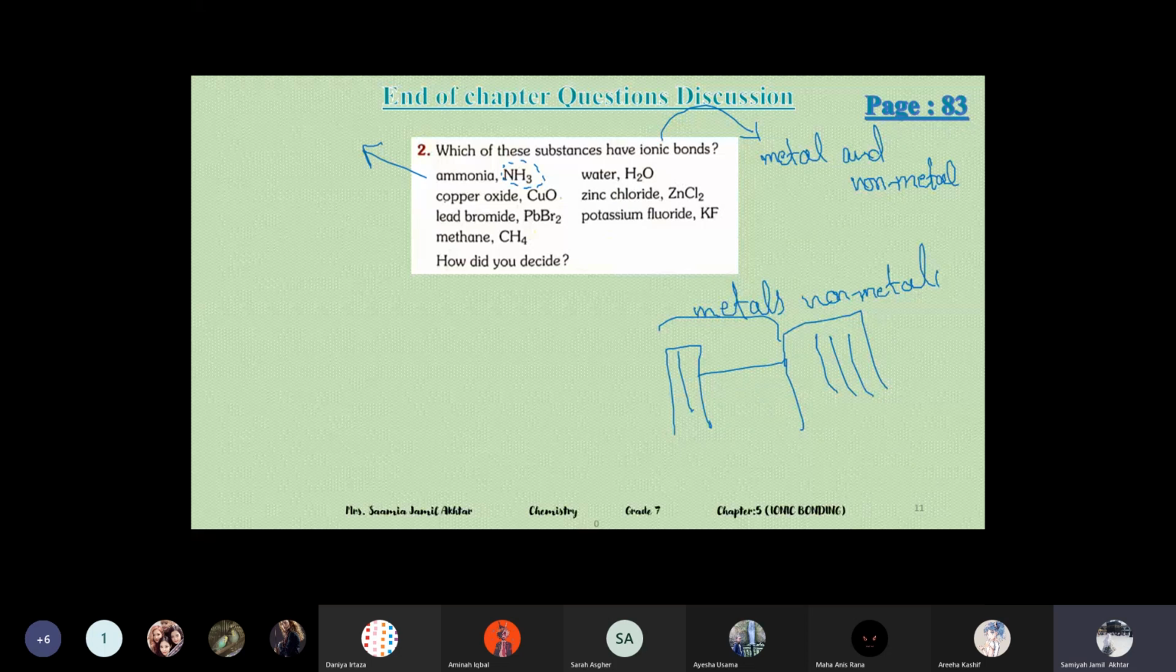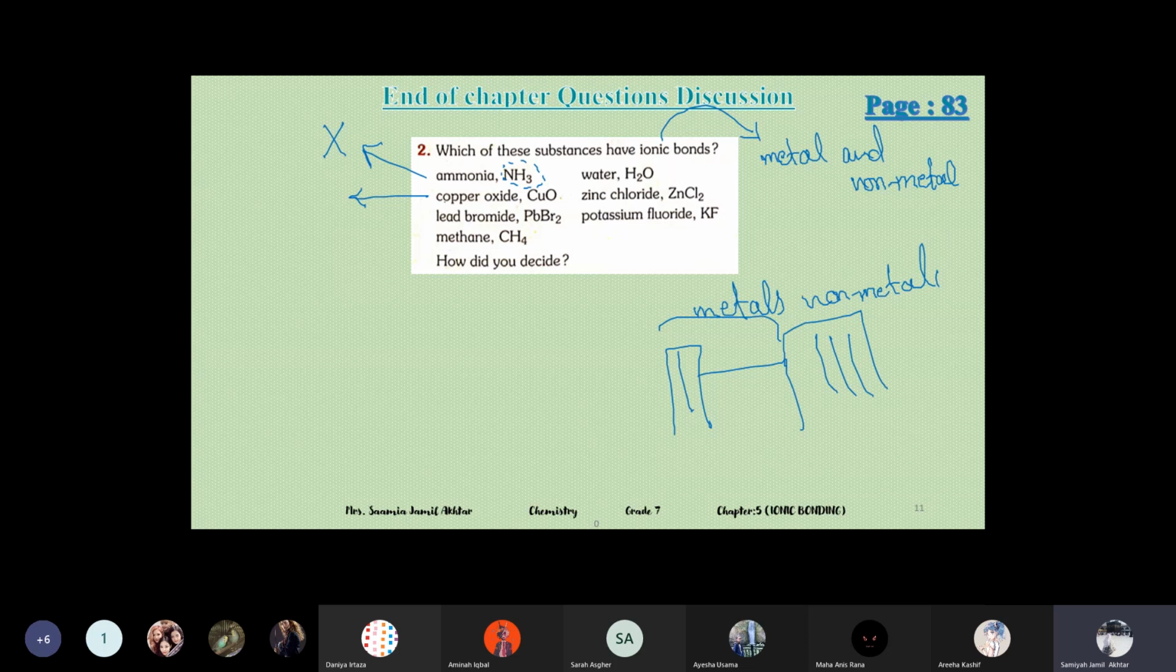Okay, if you see the periodic table, nitrogen and hydrogen, are both non-metals? Both are non-metals, so it means that they don't have an ionic bond. Copper oxide. This question is that you have to identify which of them have ionic bonds.